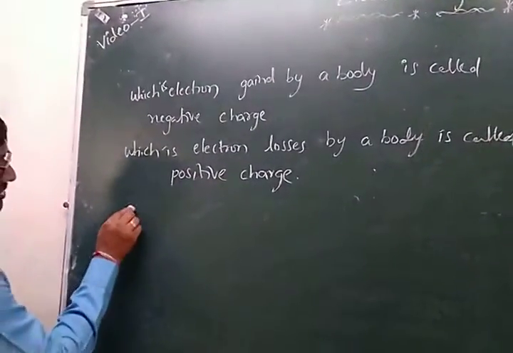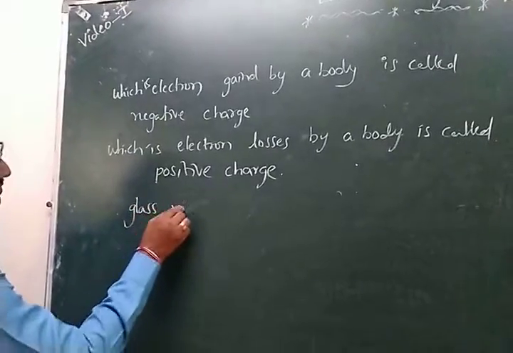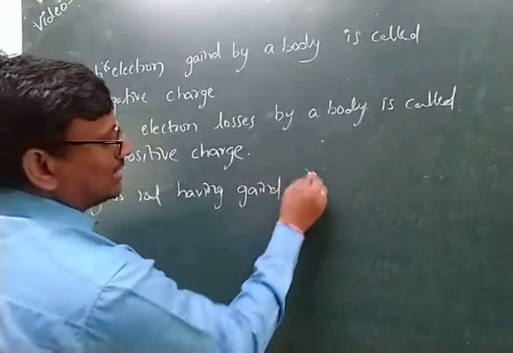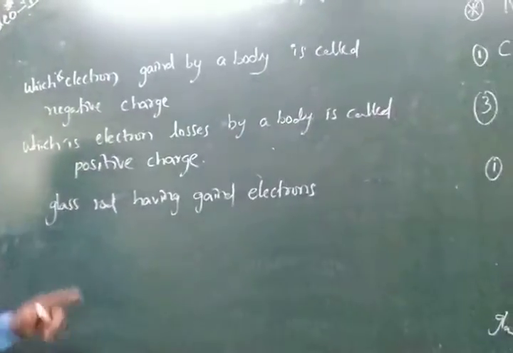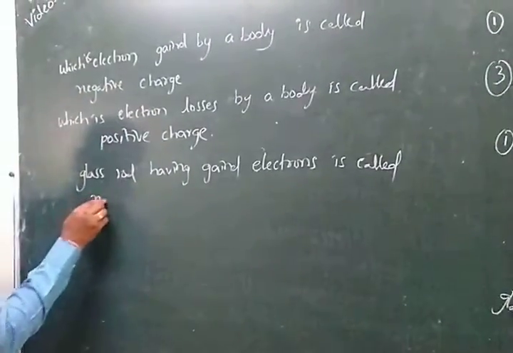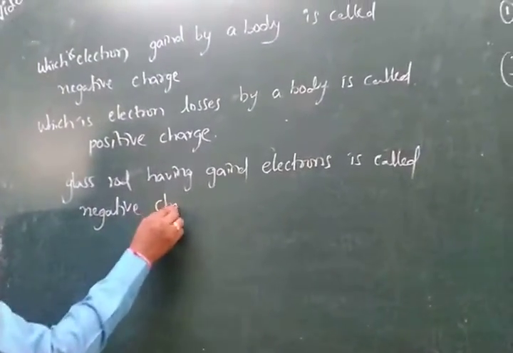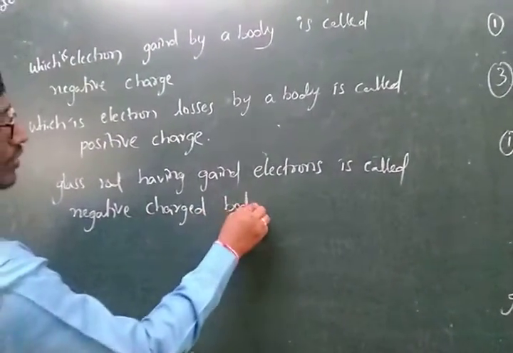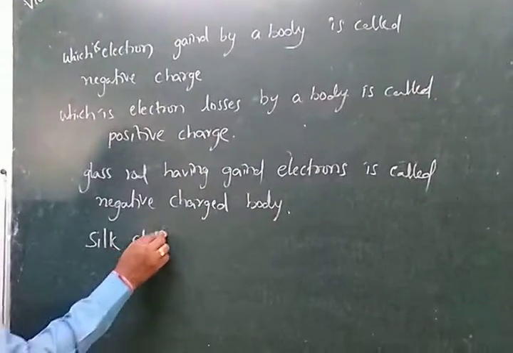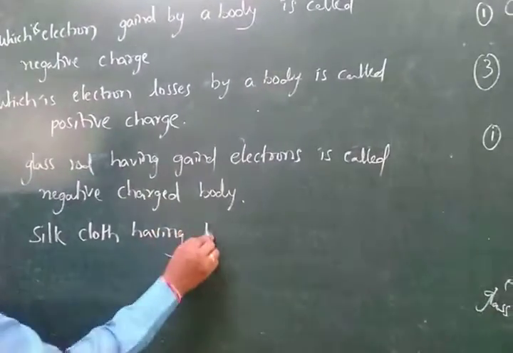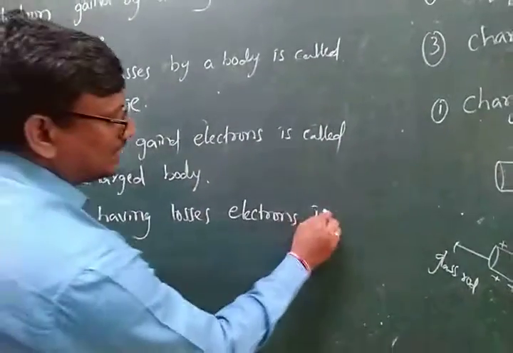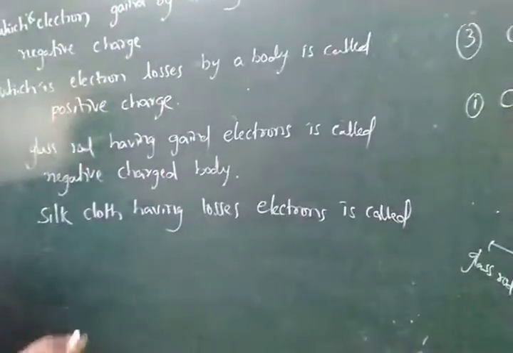See here, the glass rod having gained electrons is called a negatively charged body. Next, the silk cloth having lost electrons is called a positively charged body.